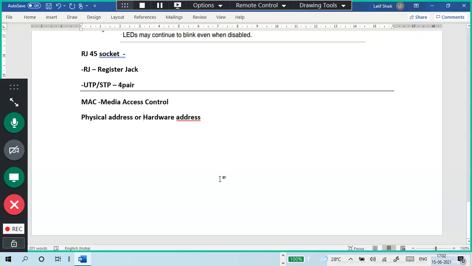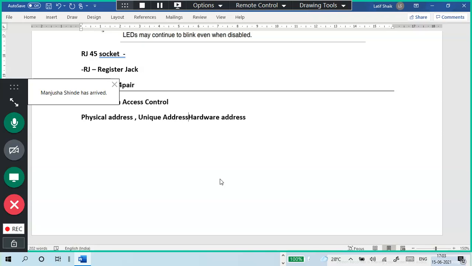Physical address, hardware address, unique address. So be careful when you say unique address or uniquely identified address. Unique address means MAC address. Uniquely identified address means it is an IP address. So physical address, unique address, all mean MAC address. We can call a MAC address by any of these names.